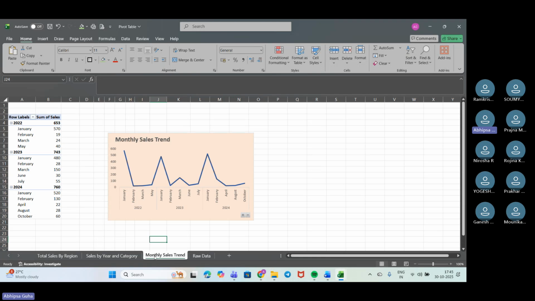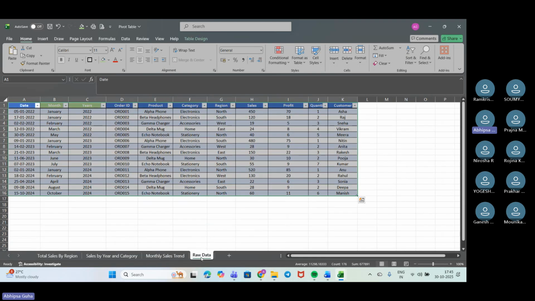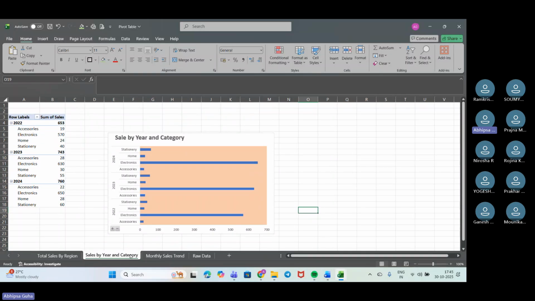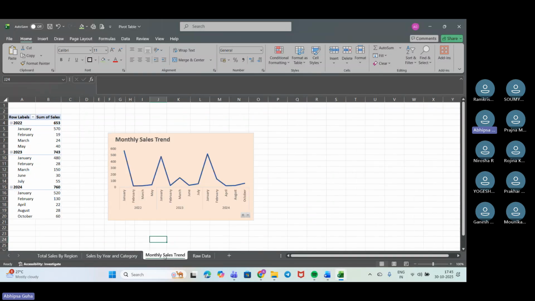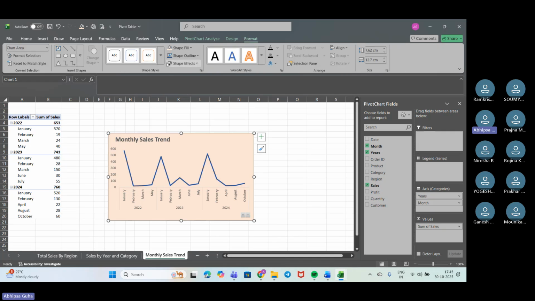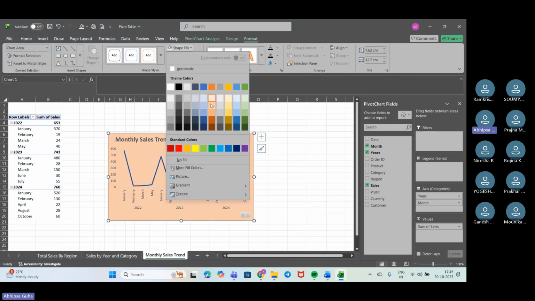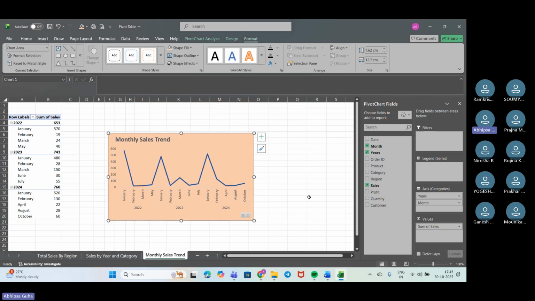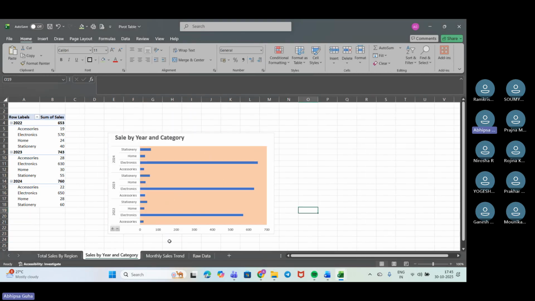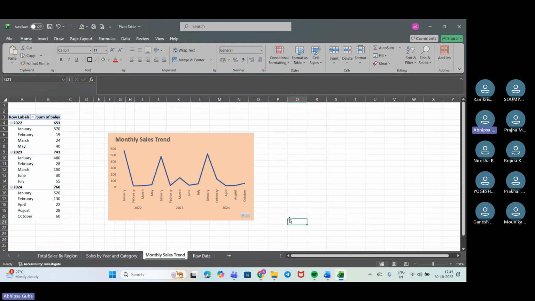Next, as of now, this was our raw data. We visualized this one. Then we have got this one and this one. So this looks a bit dull. I'll just change the background color to be a bit darker. Maybe this one would look good. This would match with this. So this would look good.